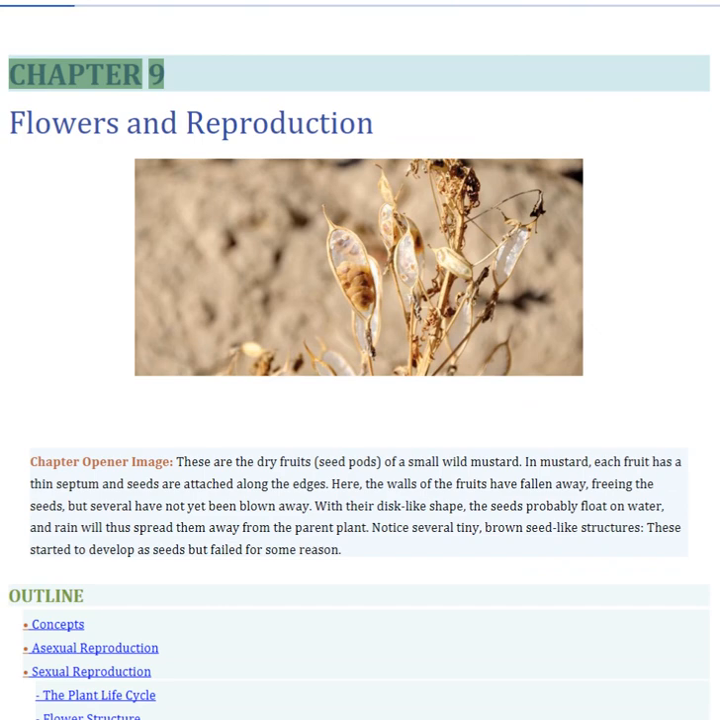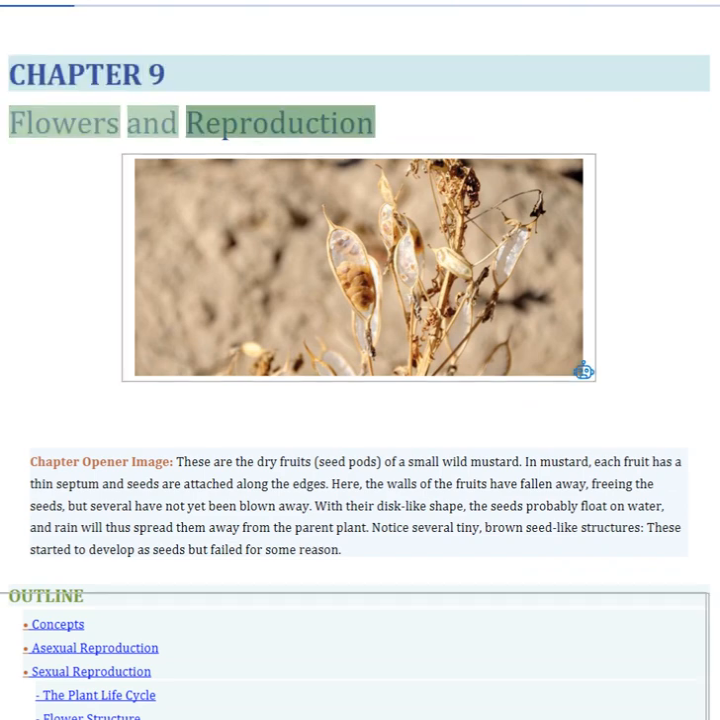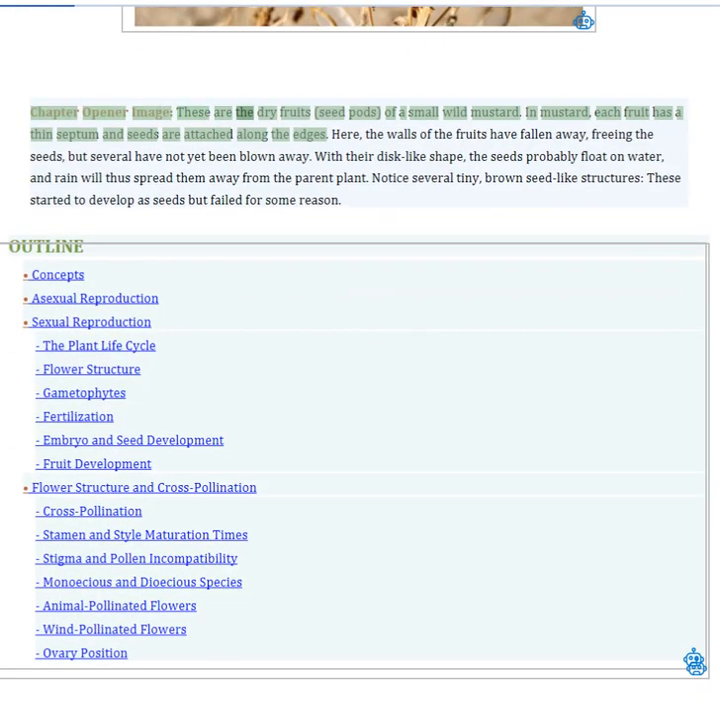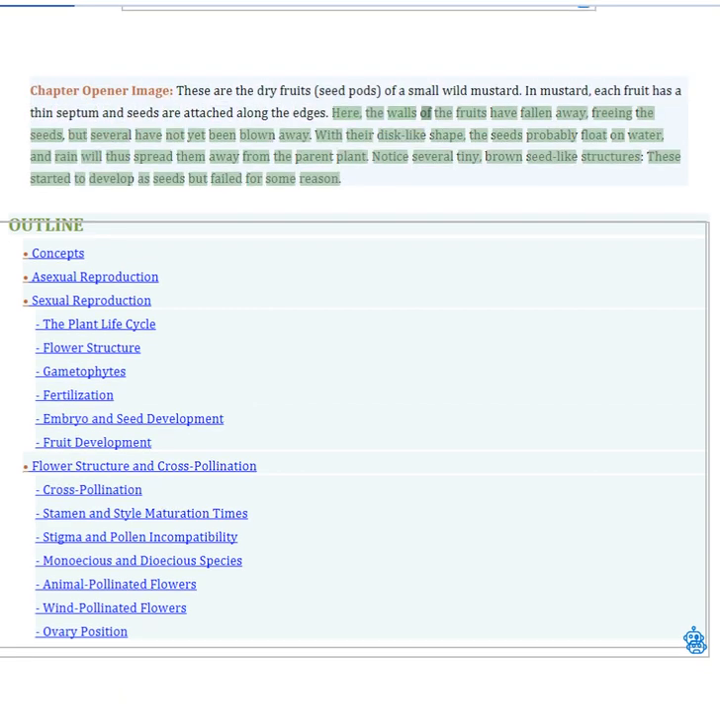Chapter 9. Flowers and Reproduction. Chapter opener image. These are the dry fruits of a small wild mustard. In mustard, each fruit has a thin septum and seeds are attached along the edges. Here, the walls of the fruits have fallen away, freeing the seeds, but several have not yet been blown away. With their disc-like shape, the seeds probably float on water, and rain will thus spread them away from the parent plant. Notice several tiny, brown seed-like structures. These started to develop as seeds but failed for some reason.